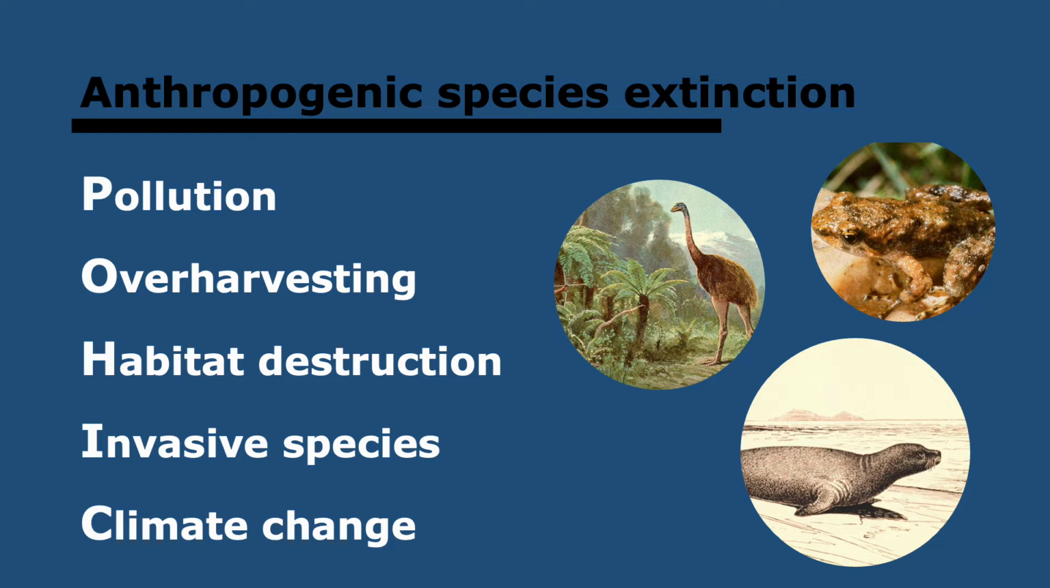which leads me on to the anthropogenic species extinction. So what does anthropogenic mean? It means derived from human activities. Think of the word anthropology, right? So current rates of extinction are super high, and the 5 main causes can be attributed to humans.